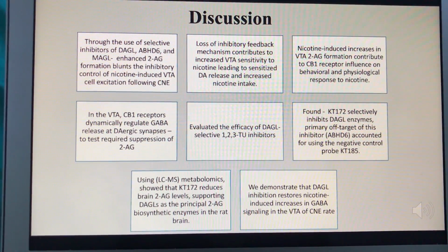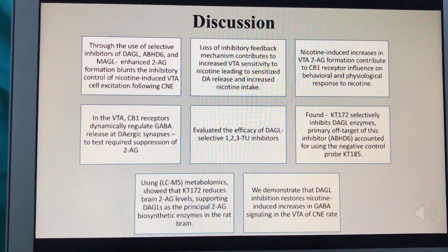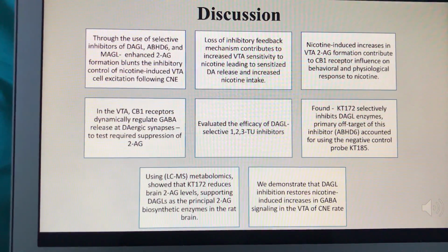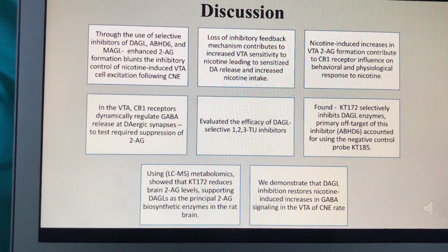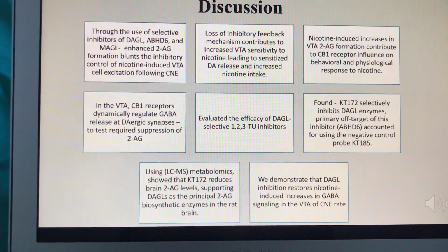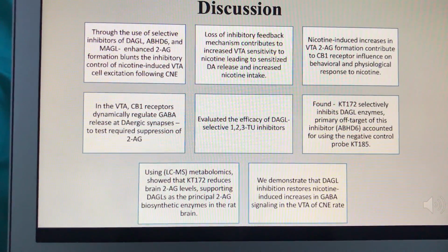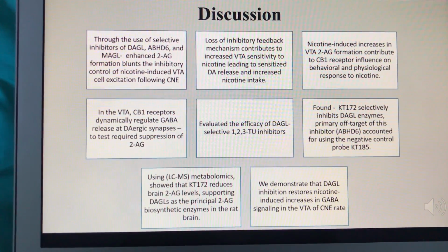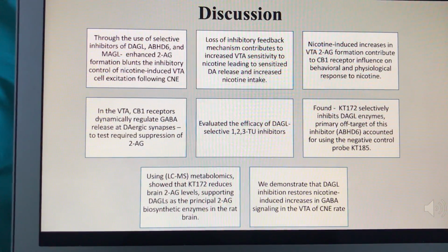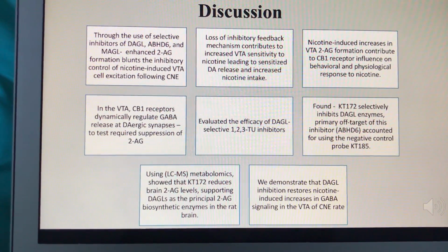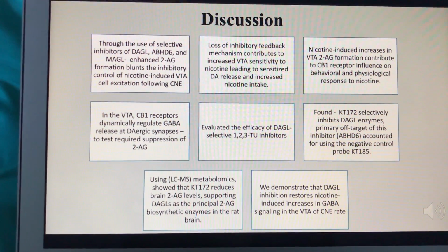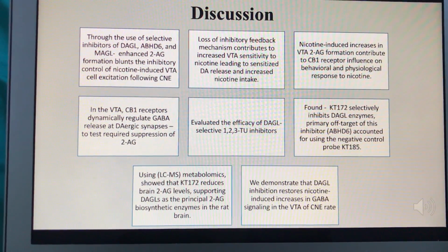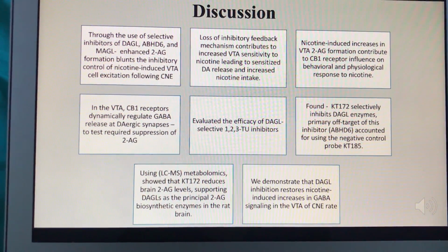Nicotine-induced increases in VTA 2-AG formation likely contribute to the well-documented CB1 receptor influence on behavioral and physiological responses to nicotine. In the VTA, CB1 receptors are thought to dynamically regulate GABA release at dopaminergic synapses, allowing the possibility that 2-AG formation dampens GABAergic constraint of DA-cell excitation. A direct test of our hypothesis requires the suppression of 2-AG formation, although studies of this type have been limited by a lack of selective inhibitors of 2-AG biosynthesis and suitable biochemical assays to validate inhibition of endogenous DAGL activity.